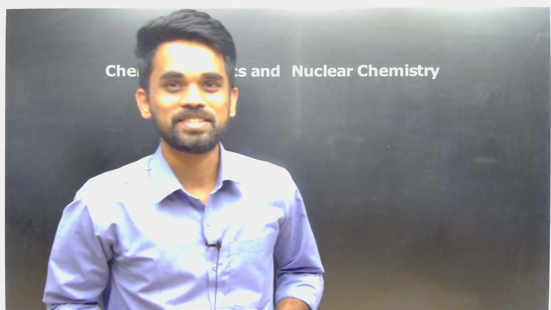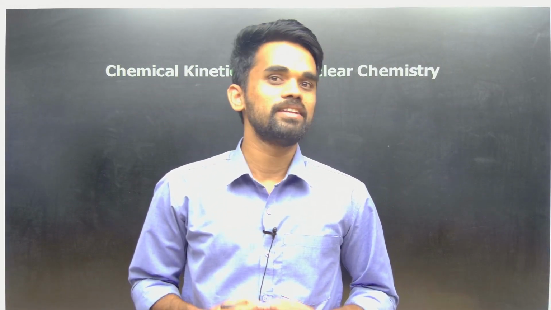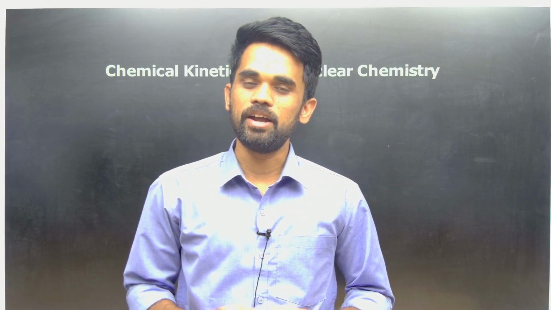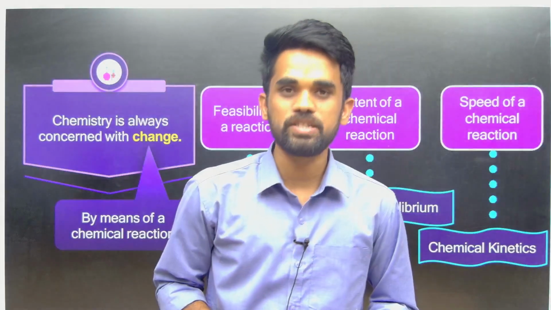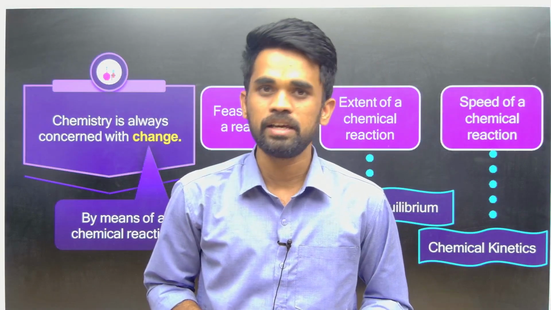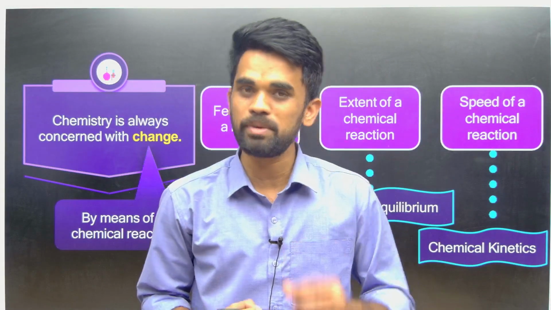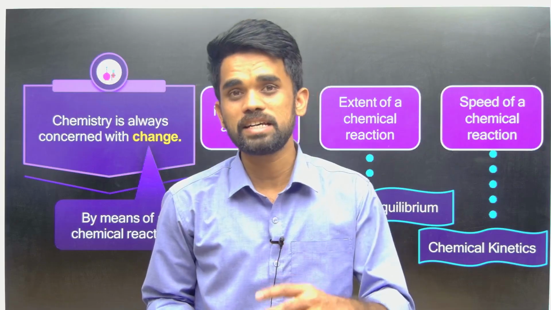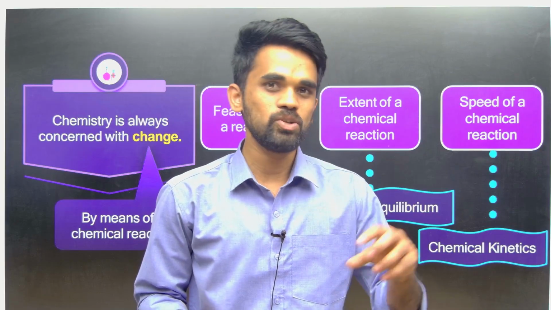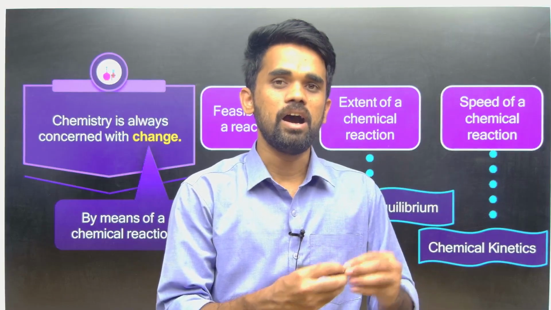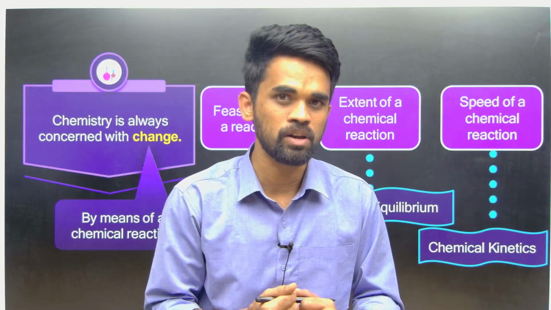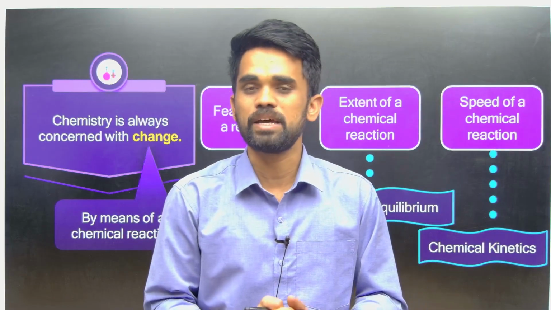Hello dear students. So today we will be starting a very interesting chapter, that is chemical kinetics. Now what is the use of this chemical kinetics? I will explain you, just listen. In the last sessions we have discussed thermodynamics, and then we have discussed equilibrium chapters, right? So this is about chemical kinetics. So what makes the difference and how are these chapters helpful in our understanding of a chemical reaction?